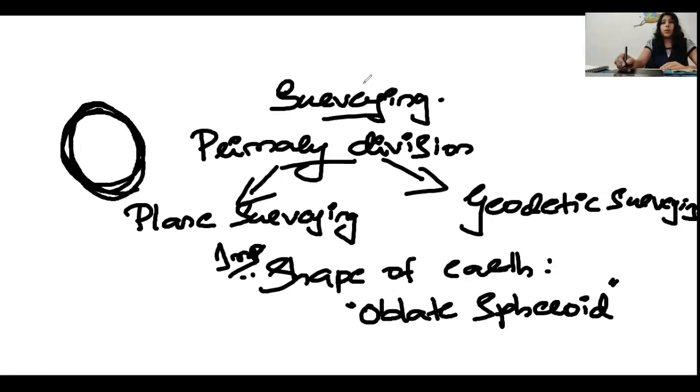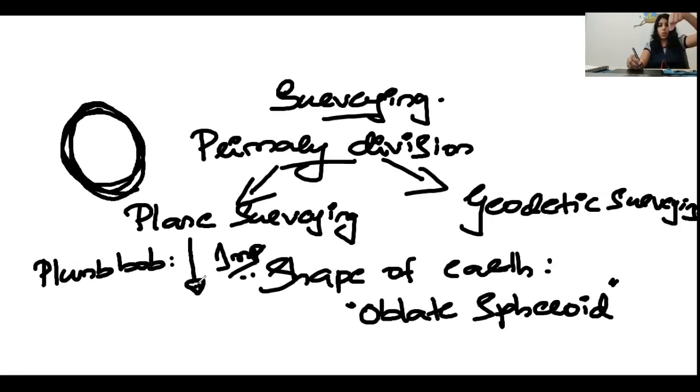And I also want to deal with one more thing before that. Have you seen a plumb bob? Yes, everybody might have seen a plumb bob. Obviously, in practical surveying, we will be dealing with the plumb bob. A plumb bob is actually a long twine, and at the end a diamond shaped weight is fixed to it. Why is it so? Because when it hangs down, we can find the correct perpendicular position. That is the objective of the plumb bob.